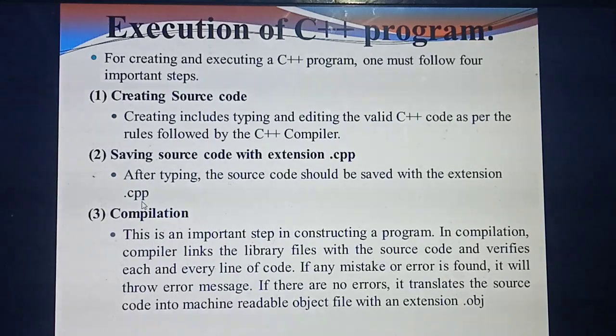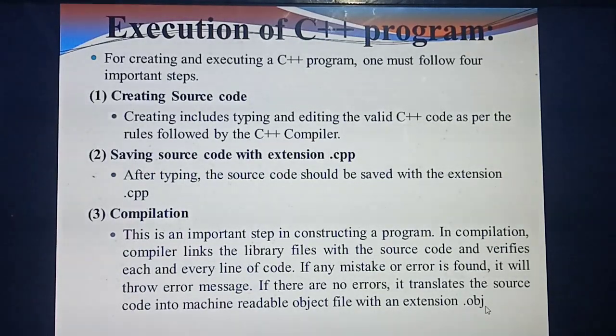So the compiler will link your program with the library file, then convert your programming source code into a machine readable file. The machine readable file has the extension .obj. Very important. You are saving the file with the extension .cpp, but your source code is converted to machine readable format with the extension .obj.